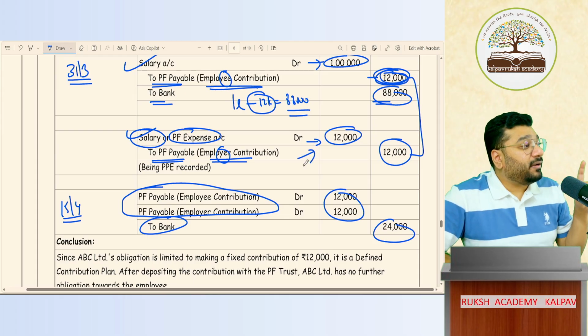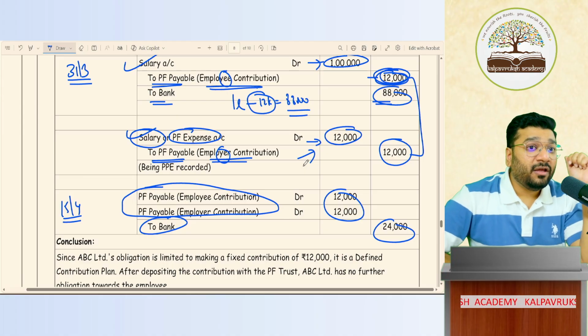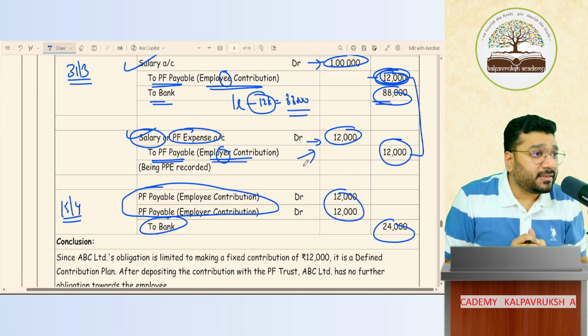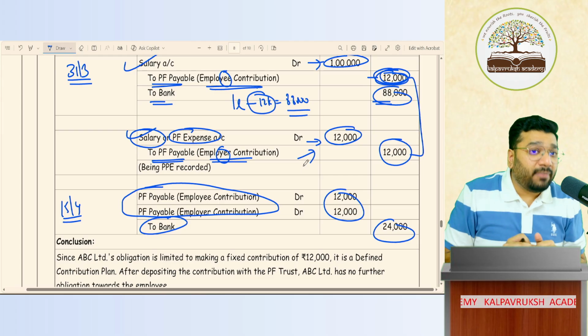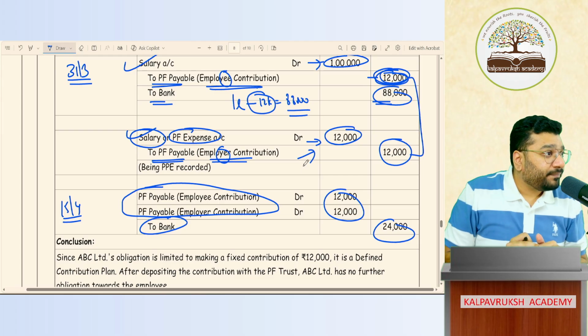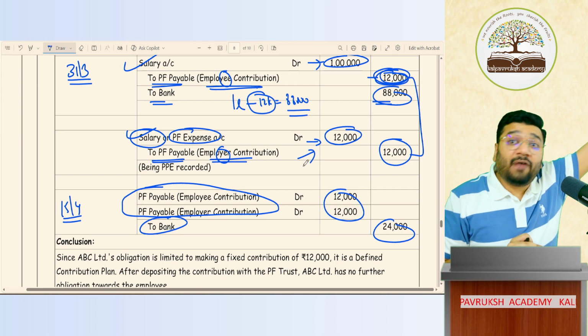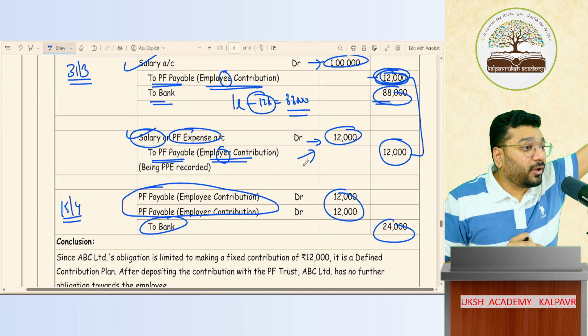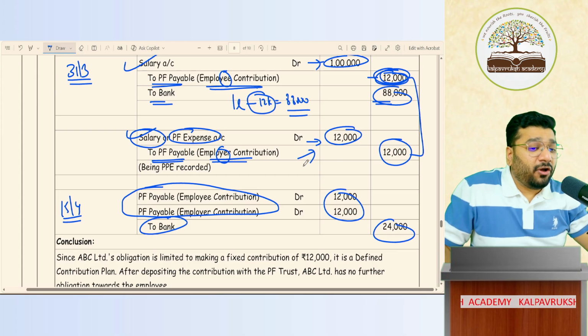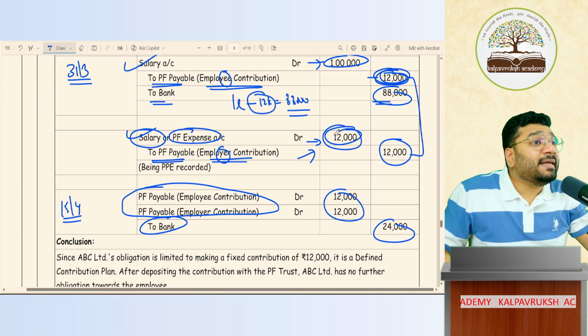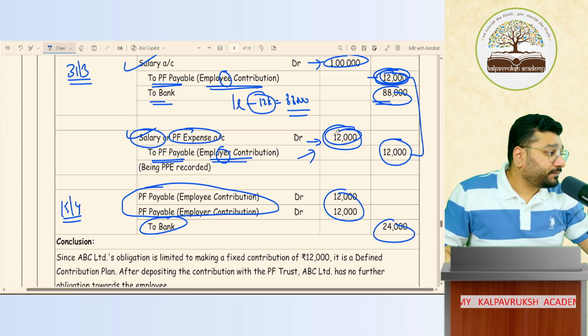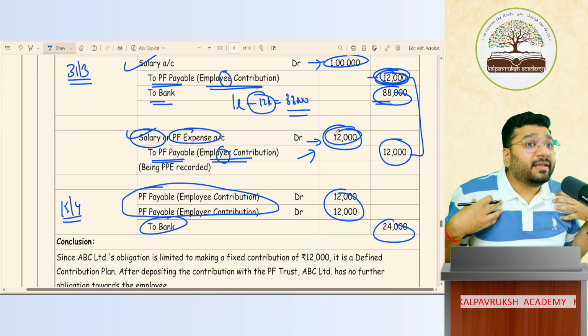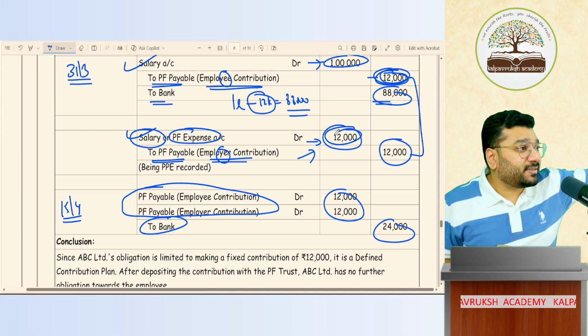If any employee benefit is agreed at the time of employment itself, that this much money I'll contribute every month or every quarter or every year, and this money will be paid to you after the employment is over or after a long period, such a plan is called a defined contribution plan. My liability is restricted to this 12,000 rupees.